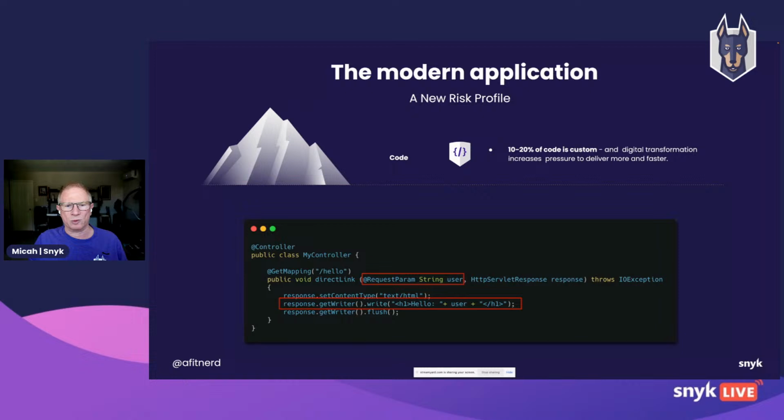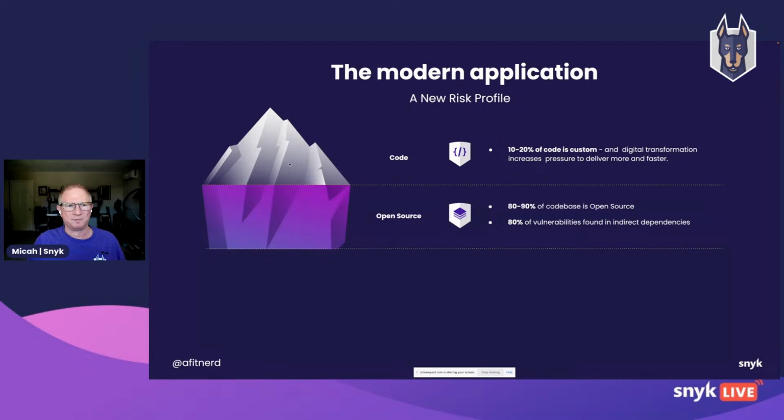In this case, it's going to write whatever we pass in as the user directly to the browser page. And that gives us all kinds of opportunity to embed JavaScript and get up to other trouble. So this is in the custom code that we're writing. This is a very simple example, but the point is that we introduce security issues all the time and can remain unaware of it if we're not careful.